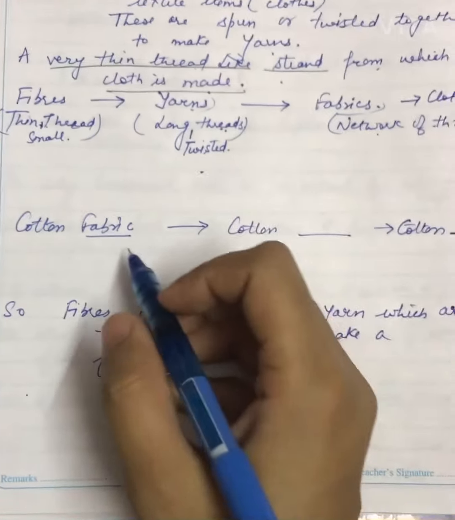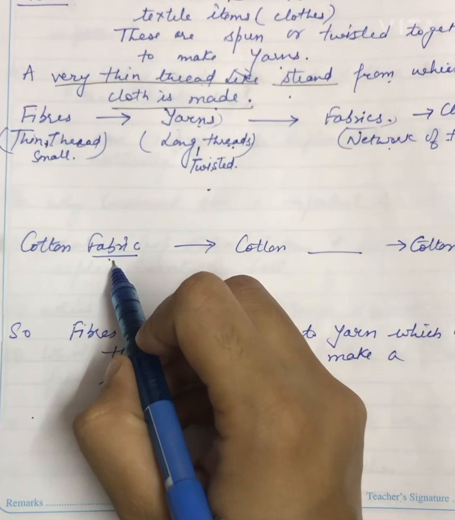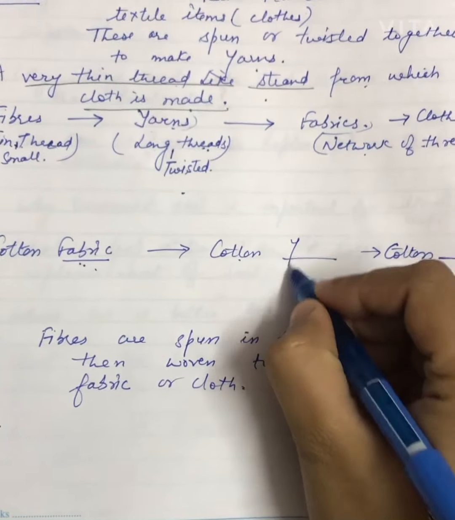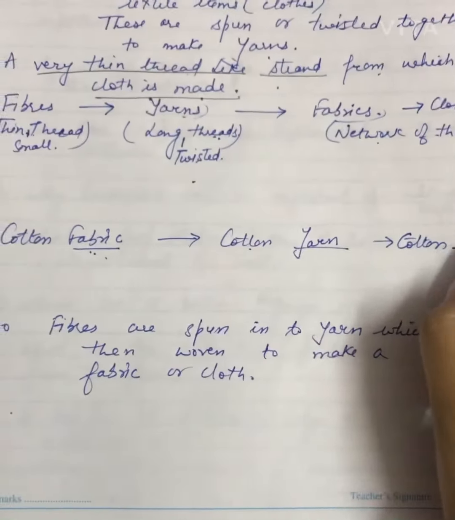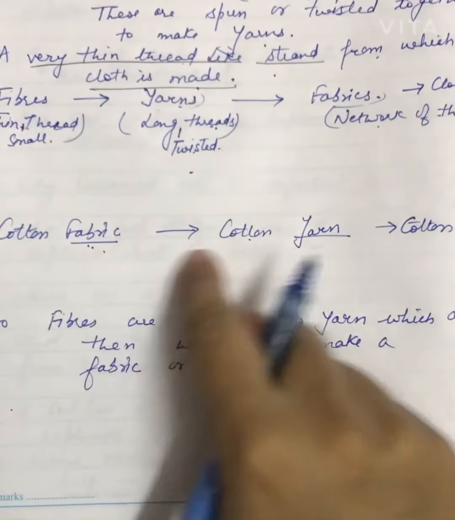So can you tell me this? If we take the example of cotton fabric, the smaller unit in this fabric would be the cotton yarn, and the smallest unit would be the cotton fiber. So this is your decreasing order.